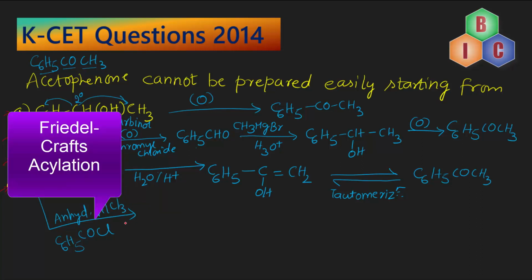So we are talking about Friedel-Crafts acylation. So benzene is subjected to Friedel-Crafts acylation to give us acetophenone, C6H5COCH3.